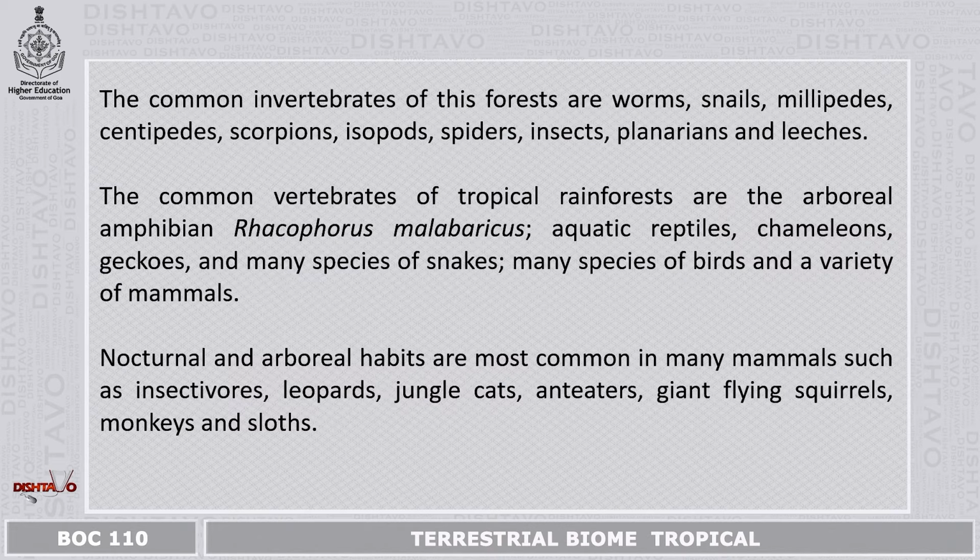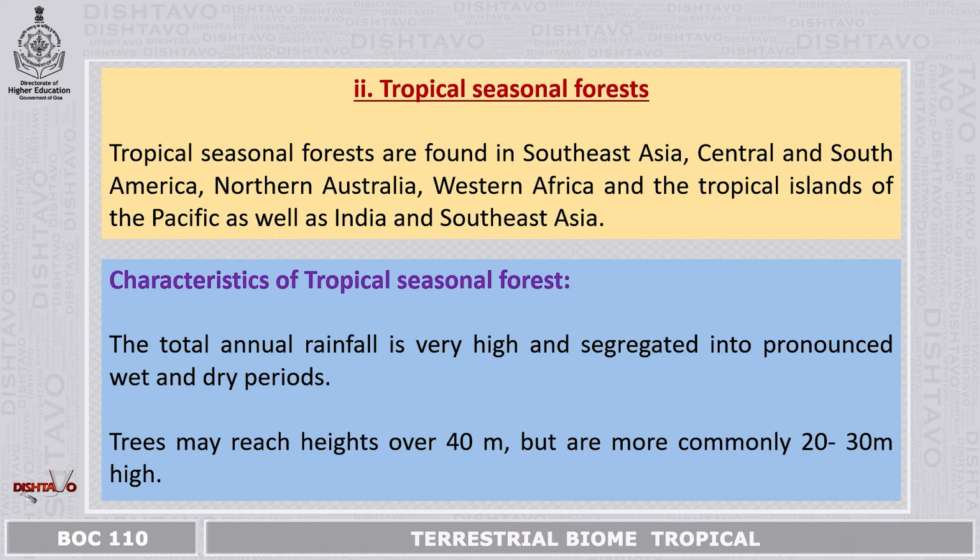You'll also find nocturnal and arboreal habits, most common in many mammals such as insectivores, leopards, jungle cats, anteaters, giant flying squirrels, monkeys and sloths.